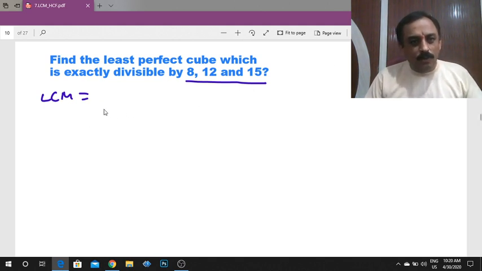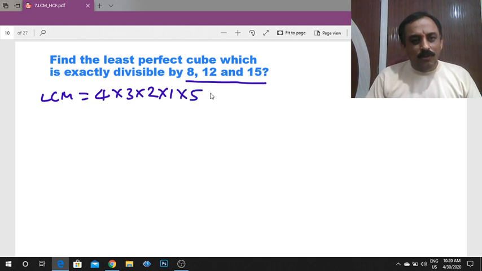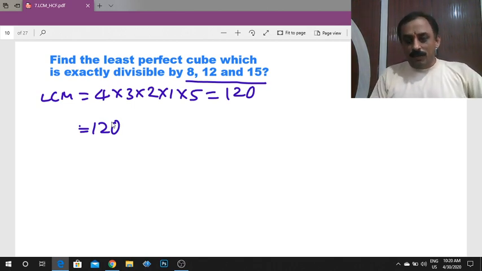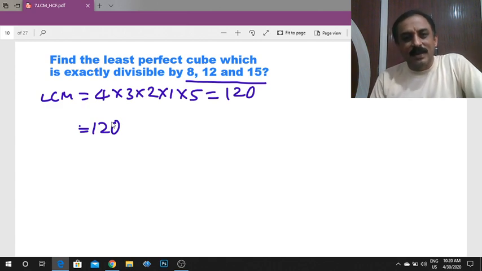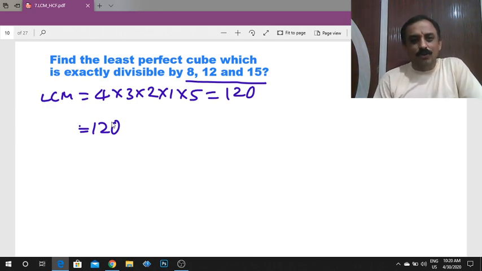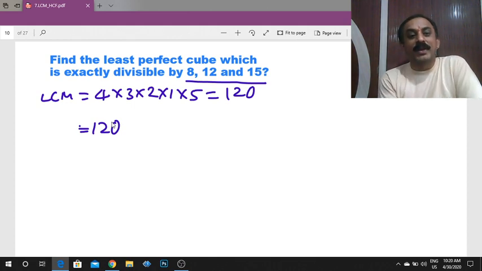So the LCM is 4 into 3 into 2 into 1 into 5, that is 120. 120 is divisible by 8, 12, 15, and 120 multiples are also divisible by 8, 12 and 15. So 120 into which number will become the perfect cube?